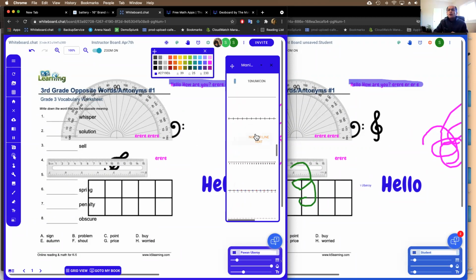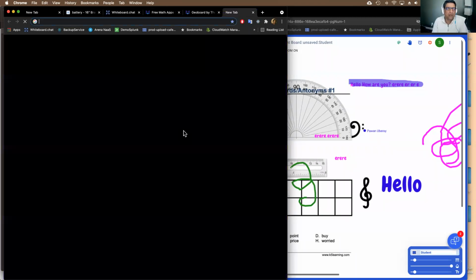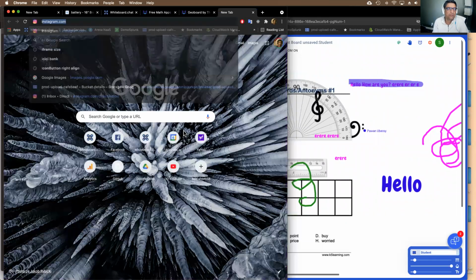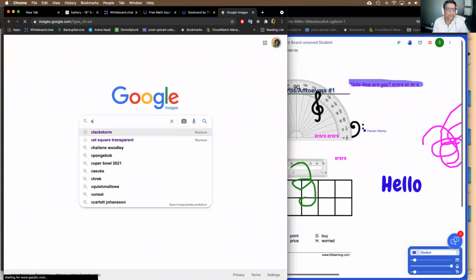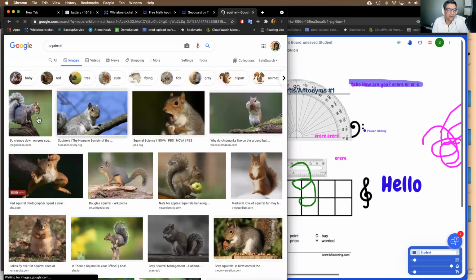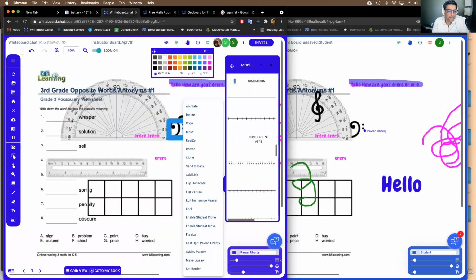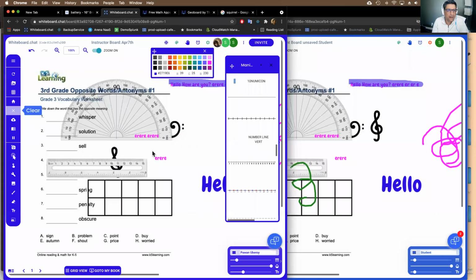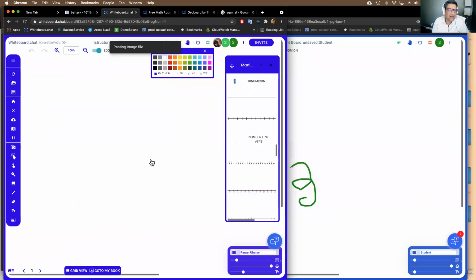Pawan, can you add your own image as well and animate it? Yeah, you can. Let's pick something. You can use a snip tool, for example, and paste it here.